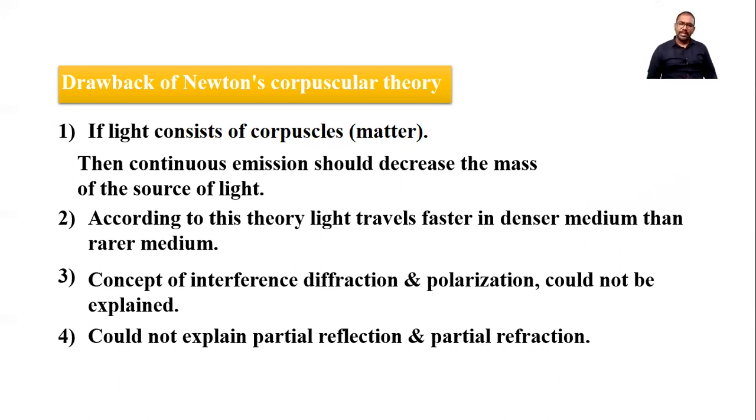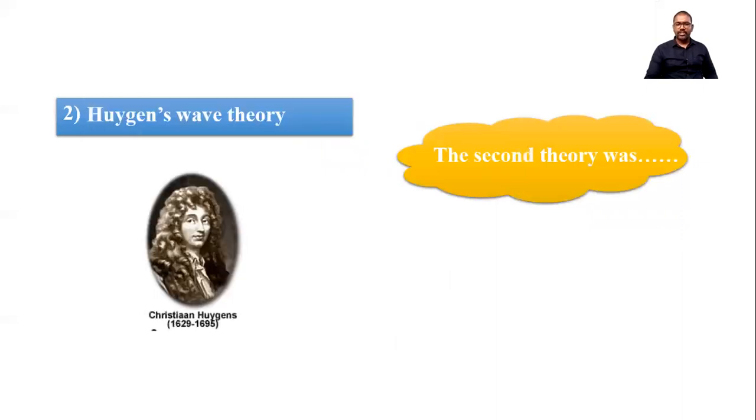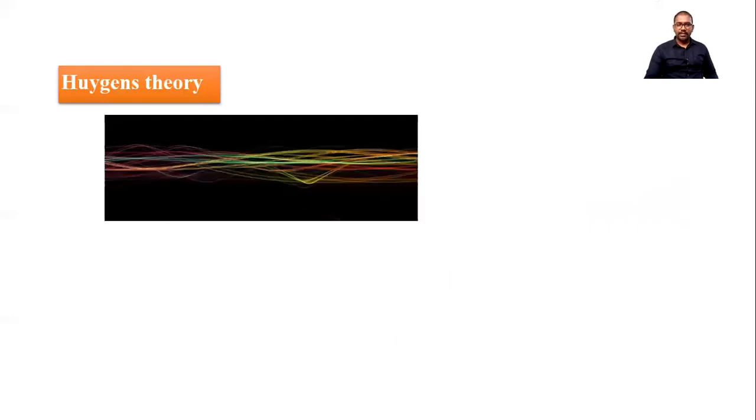But because of some severe drawbacks, this theory failed, and this theory was replaced by the second theory, which is given by the scientist Huygens, Christian Huygens. Now let's see the assumptions of this theory.